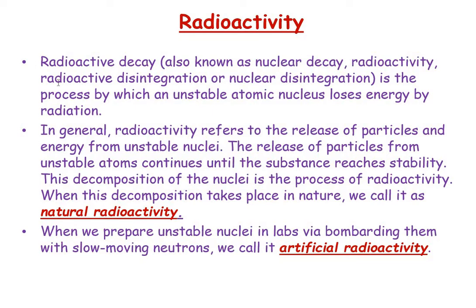So this is also called radioactive decay, nuclear decay, radioactive disintegration, nuclear disintegration, etc. It's a process by which an unstable nucleus loses energy by radiation. So the extra energy of the nucleus is released by the emission of some particles. It may be alpha, beta, gamma, etc. In general, radioactivity refers to a release of particles and energy from an unstable nucleus.